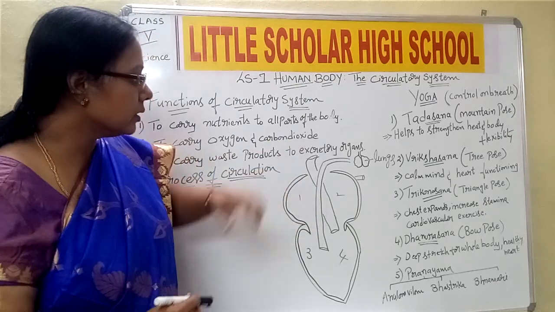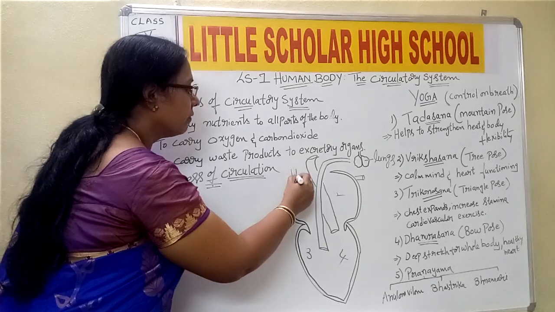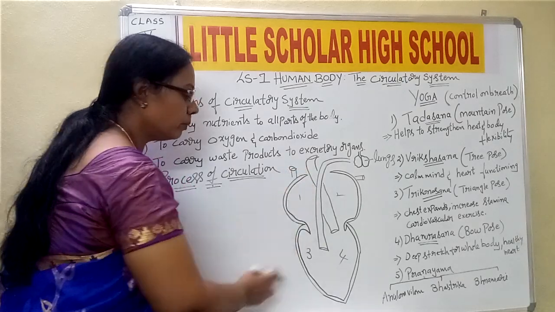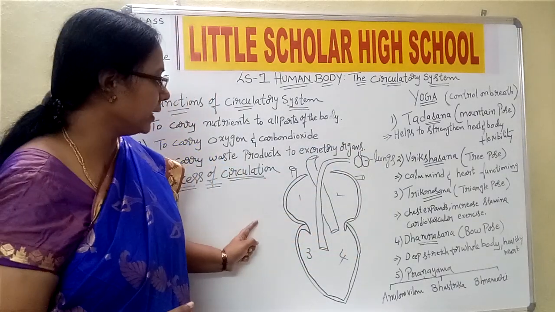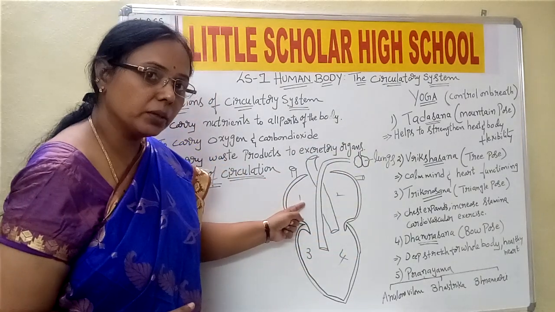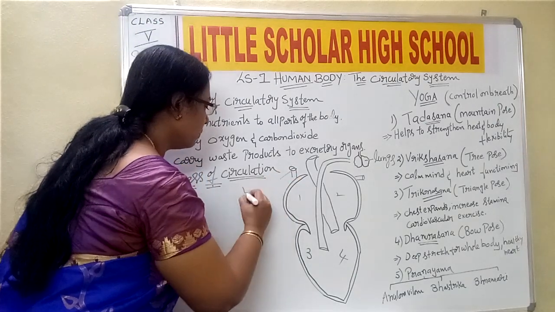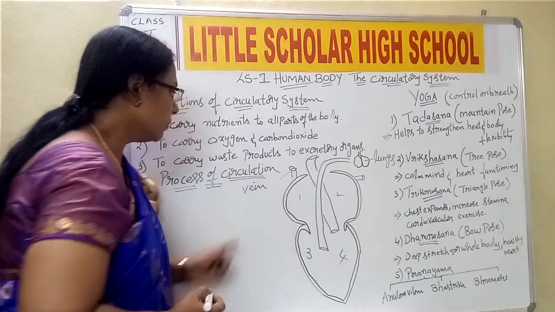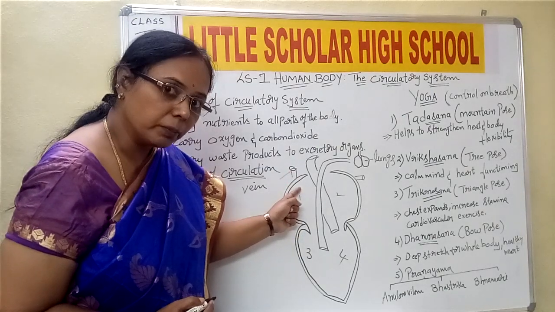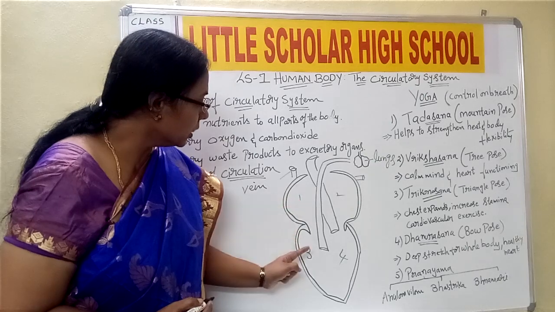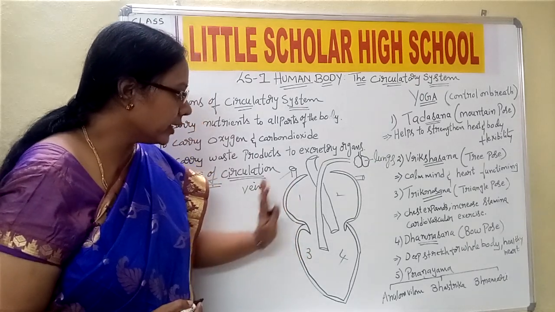So what happens? The blood enters the first chamber from all the body parts. The blood enters the first chamber through the veins. This is the vein. From the vein, it enters into the first chamber. We consider this side as the right side, and that as the left side, children.